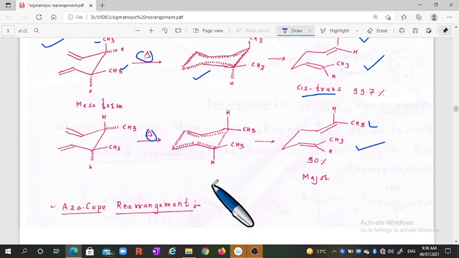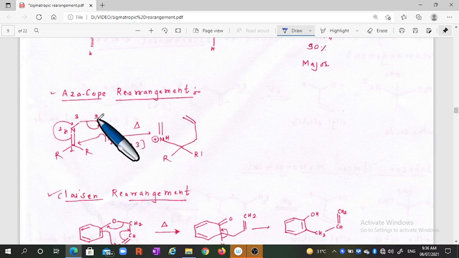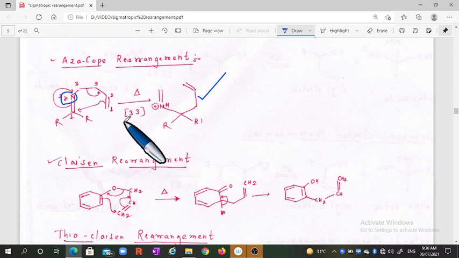Already we have discussed some similar rearrangements like the Cope rearrangement. This is the aza-Cope rearrangement. In this case, only nitrogen is changed instead of carbon, and it will give such a compound. This is also a [3,3] aza-Cope rearrangement, and the sigma bond is broken at the 3,3 position.